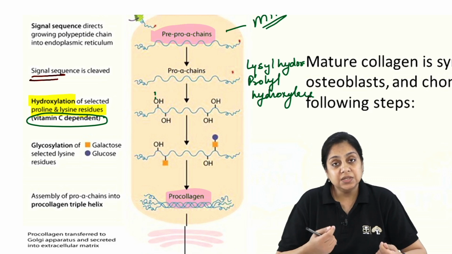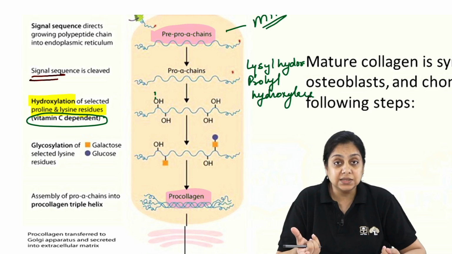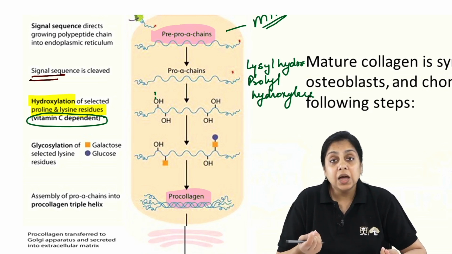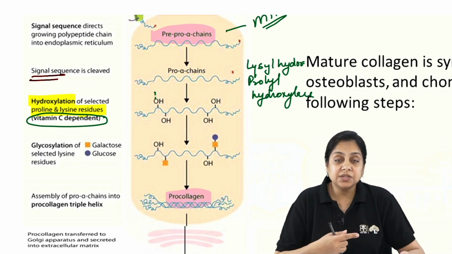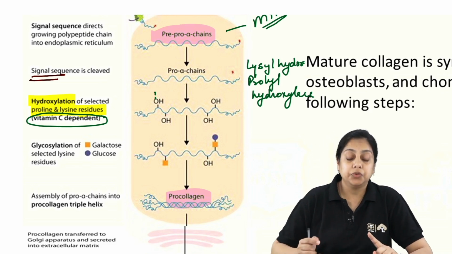So vitamin C deficiency is impairing collagen synthesis, because vitamin C is necessary for the hydroxylase enzymes, prolyl hydroxylase and lysyl hydroxylase. Very, very important point for the exam.